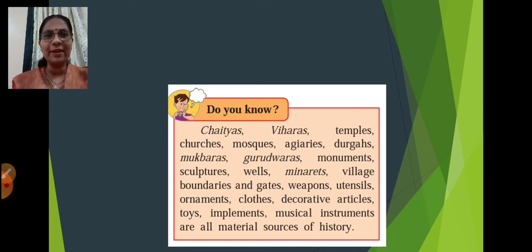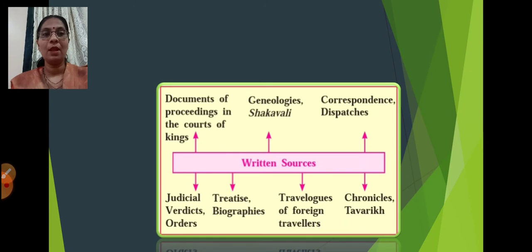Agyaris, what do you mean by Agyaris? Just as Hindus go to the temples and Muslims go to the mosque, similarly the Parsis, the Zoroastrian people, go to their holy place to worship, which is called an Agyari. That is the fire temple. So Agyaris, Dargahs, Maqbaras, Gurudwaras, all these are included in the material sources. Then written sources, which are written and kept as evidence and are to be proven.